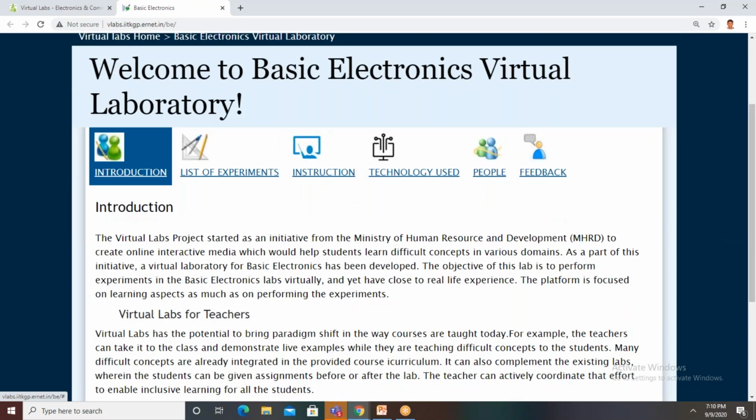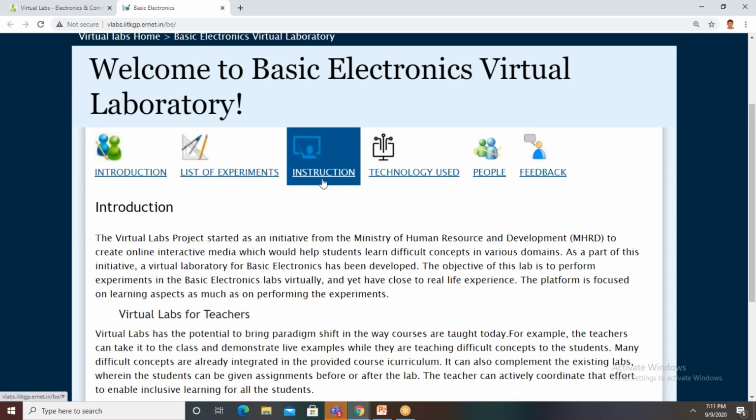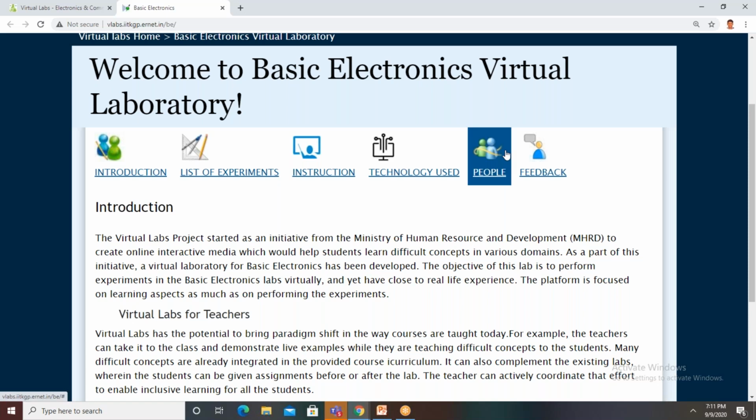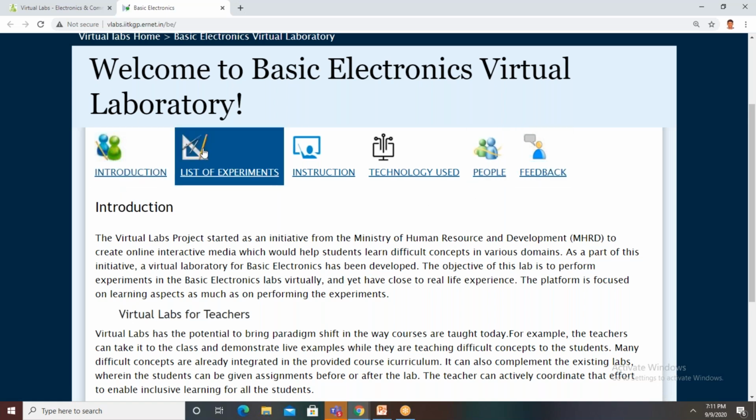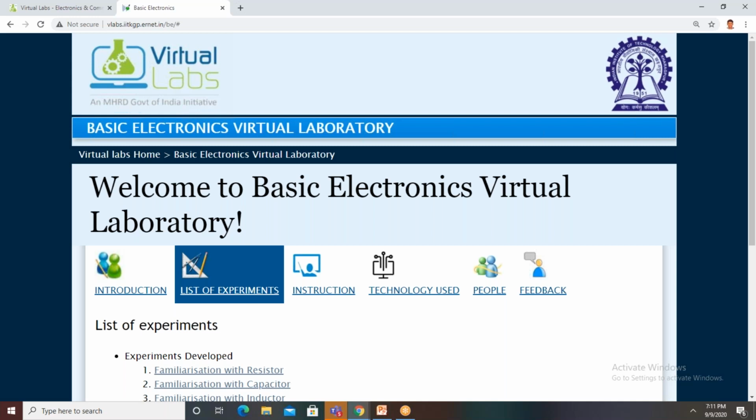To see the list of experiments, click on list of experiments. In this, we have a total of 17 experiments. The first 16 experiments are related to EDC, electronic devices and circuits. This is useful for second year students, not for third year students. Third year students already studied EDC in our 2-1 second semester. Am I right, ma'am?